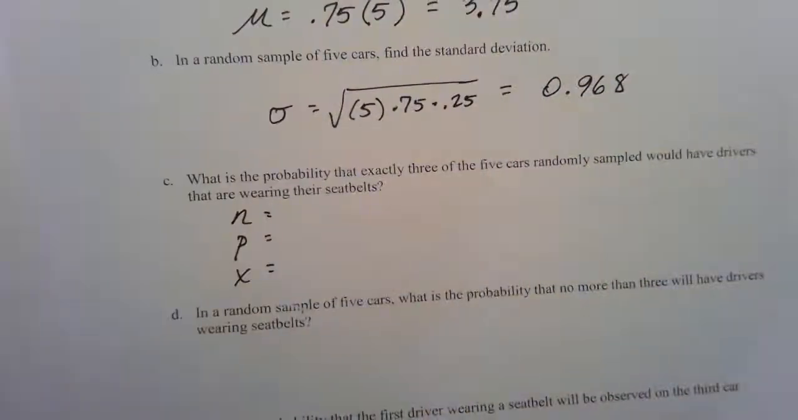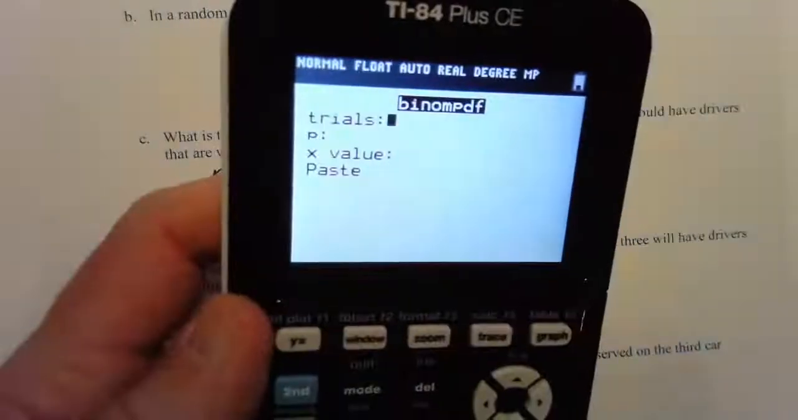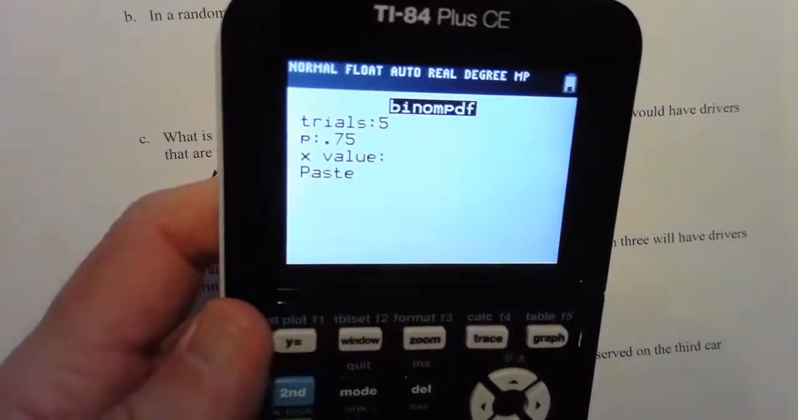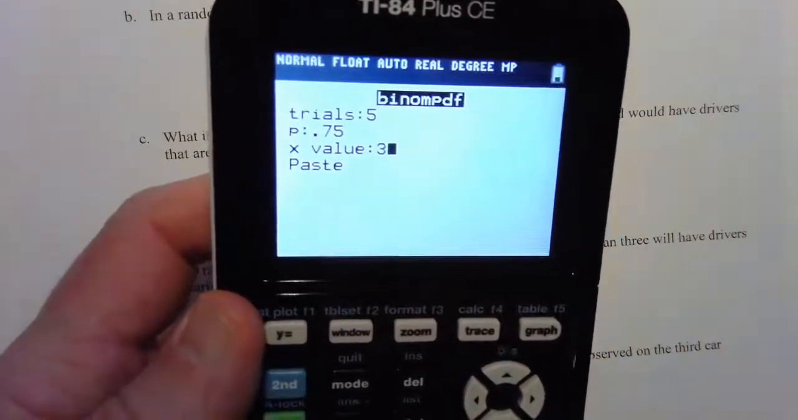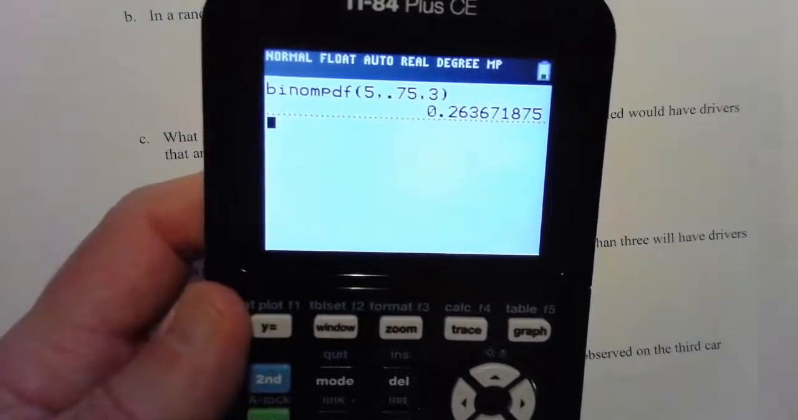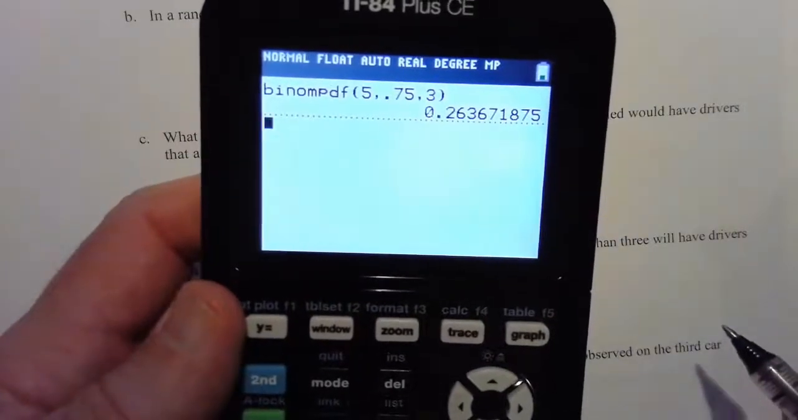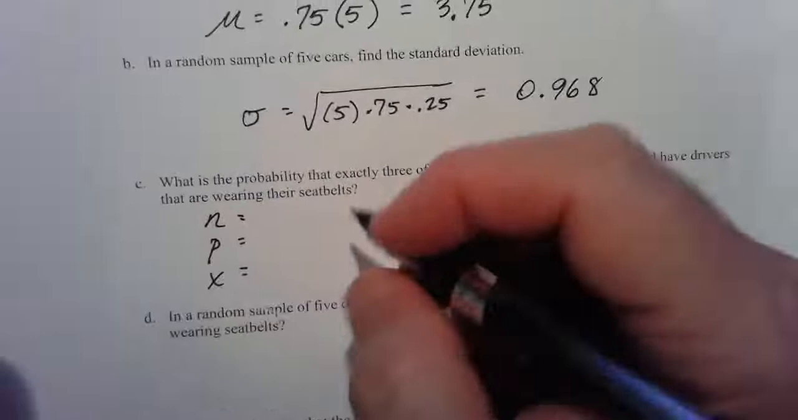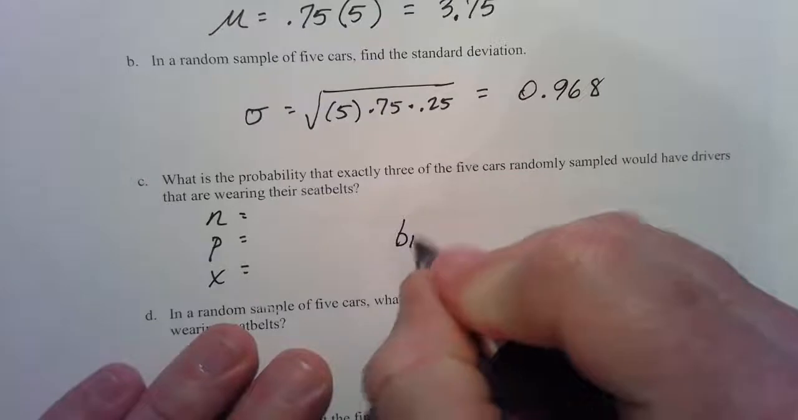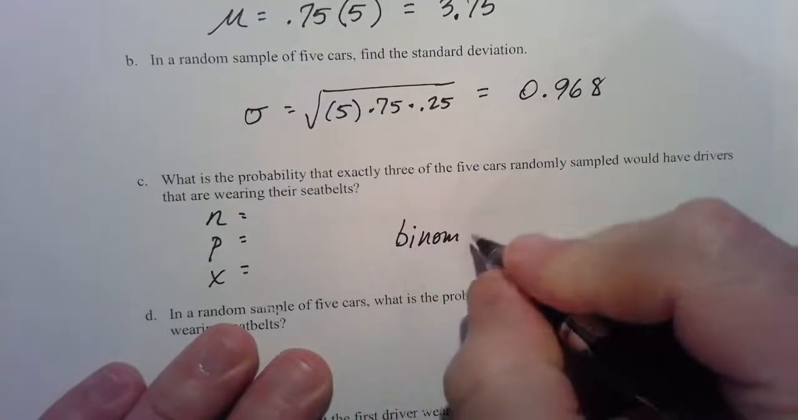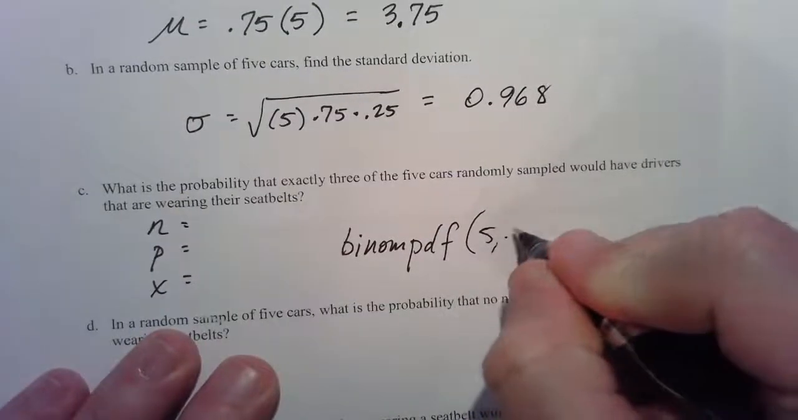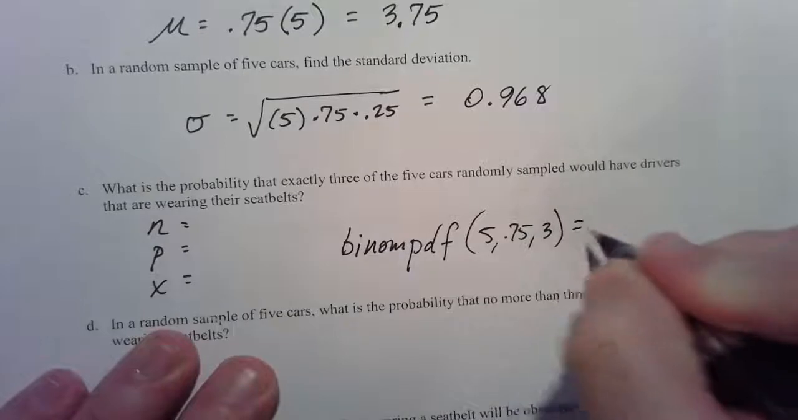Number of trials, let's get this right. We're talking about 3 of 5, right? So we have 5 trials. It's always 75% chance that a driver would be wearing a seatbelt. Exactly 3. This is going to put those values into the binomial formula for us, and we get something a little more than 25%. So we'll call that 0.264. So in a quiz situation, you would need to write down what was on our calculator here. Binomial PDF, put in the 5 and the .75 and the 3, and that gave me this value.